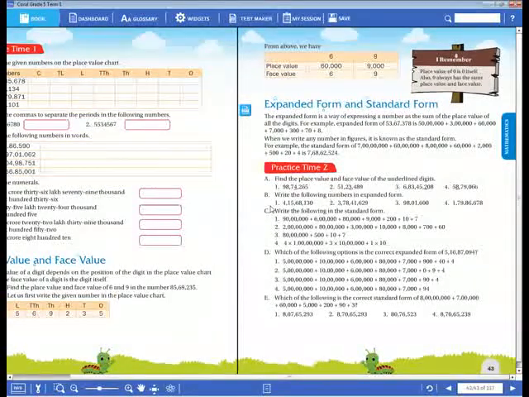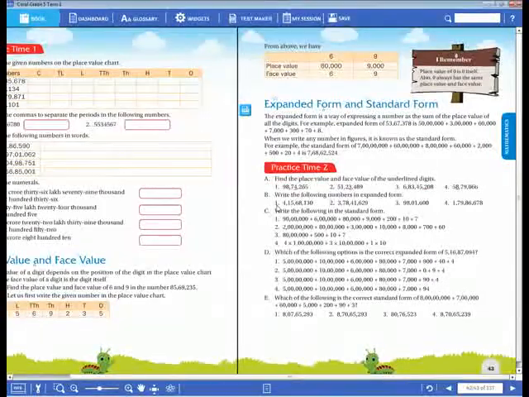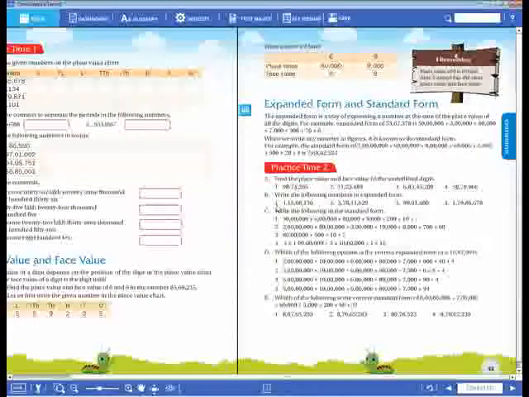Okay, dear children. Now next, how do you write the standard form? They will give the expanded form. For this expanded form, how do you write the standard form? For example, when the expanded form is given like this: 50 lakhs plus 3 lakhs plus 60,000 plus 7,000 plus 300 plus 70 plus 8. If it is given in this way, then how do you write the standard form of this given number?